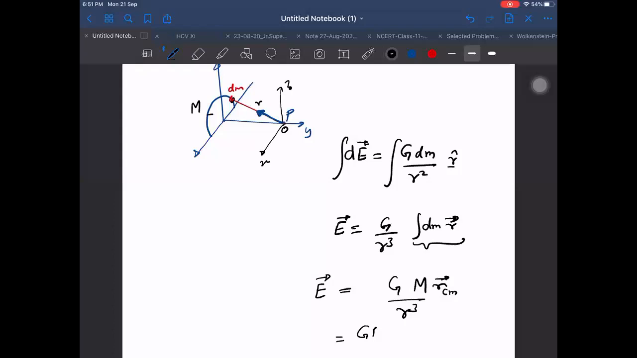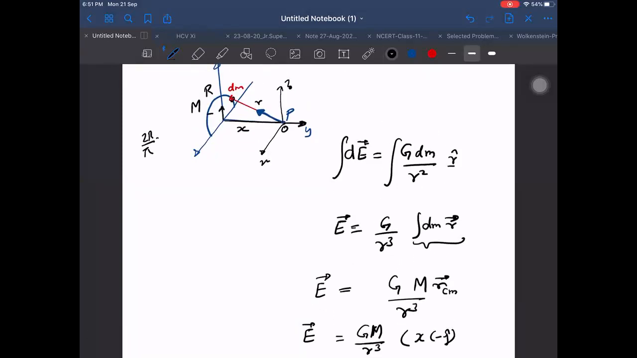If you don't know, it is 2R by pi for a semicircular ring. Let capital R be the radius, and the center of mass is at 2R by pi. Let this distance be x. Then I can say the field becomes G m by R cube into x along minus j cap. I'm writing variables that feel strange.